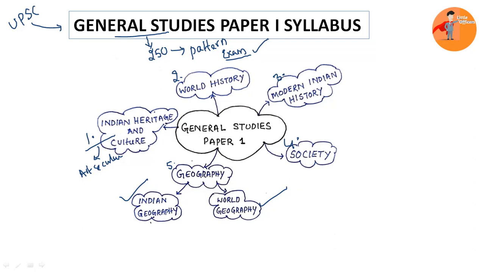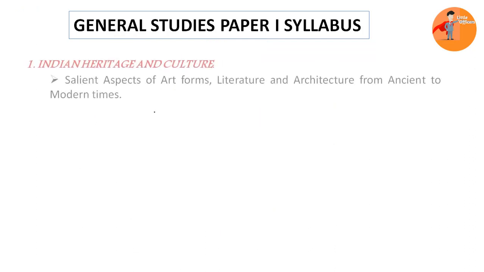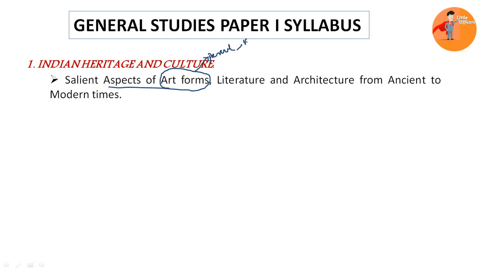Alright, let us begin with the first topic, which is Indian heritage and culture. So what is there in the syllabus? We have to cover salient aspects of art forms. So these art forms may be performing art forms like dance or theater, that is drama, right, or puppetry or music, etc. And then you have literature, that is literary arts, various types of prose and poetry.